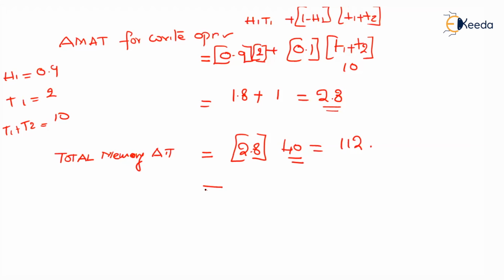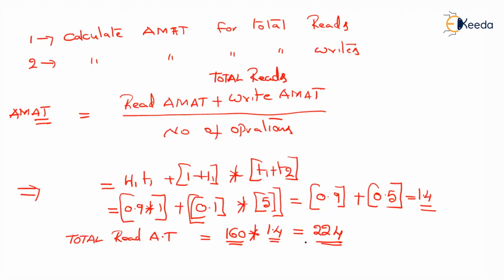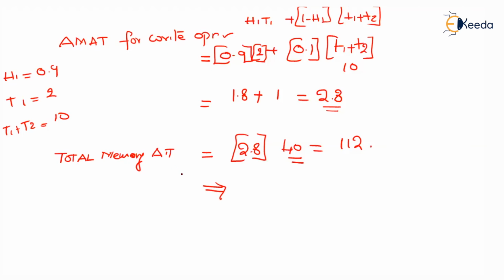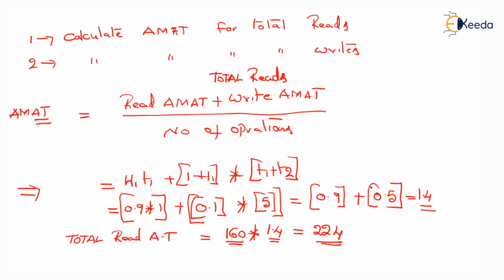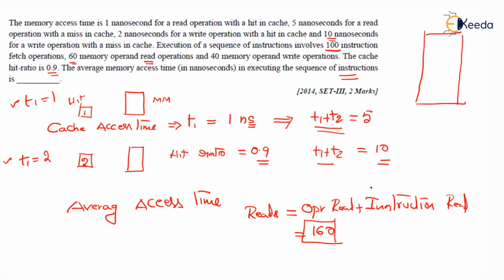That means when we club both, the total memory access time for read is equal to 224, and for write is equal to 112, which gives 336. This 336 is the total access time for both read and write operations.